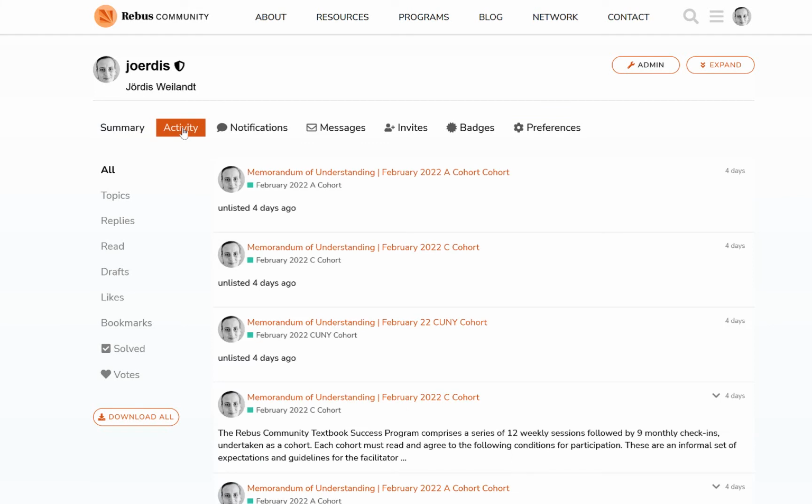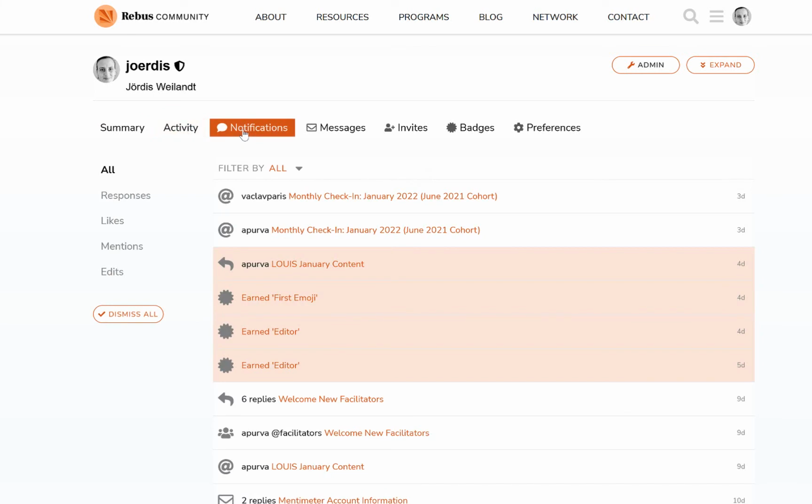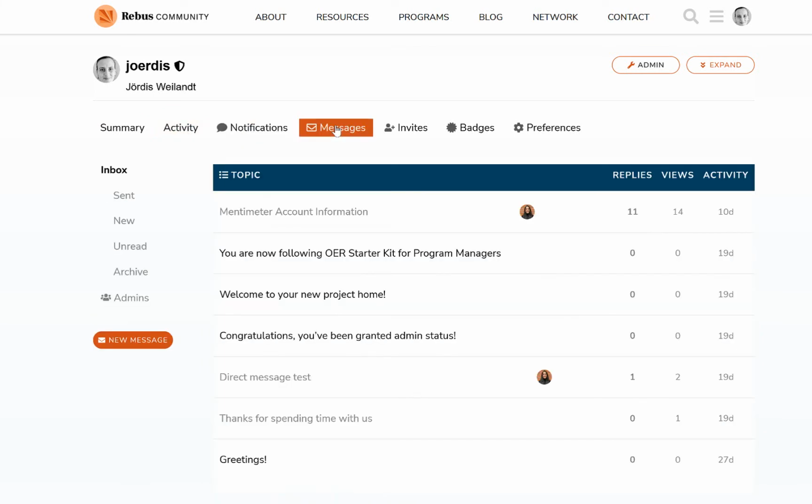the tabs on the top, like the summary, which provides you with a timeline and number of all interactions, the activities, which lists all posts, replies, or polls that you make, the notifications, and personal messages.